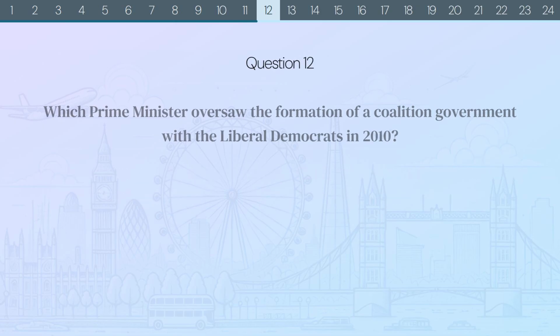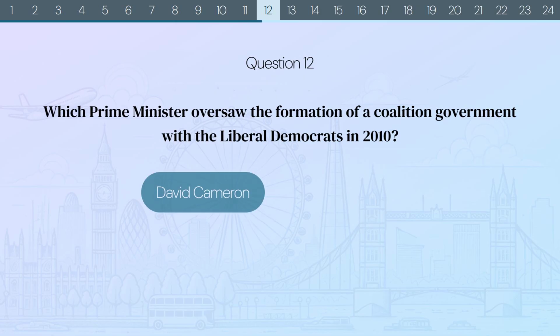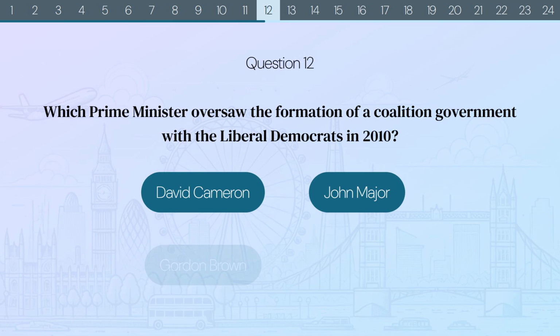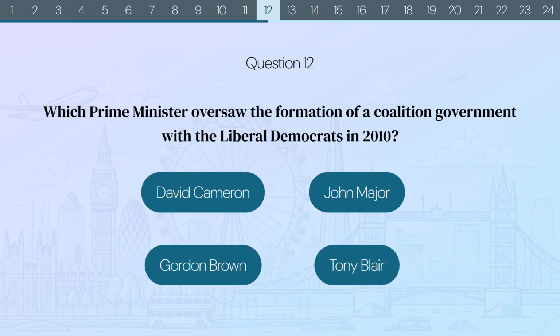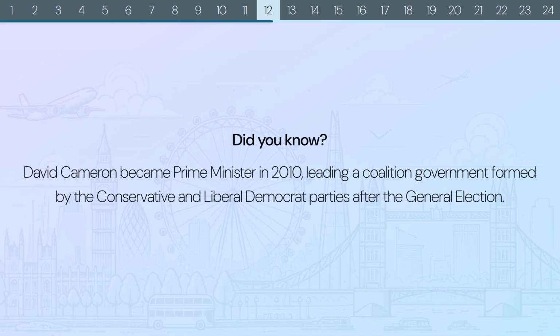Question 12. Which Prime Minister oversaw the formation of a coalition government with the Liberal Democrats in 2010? David Cameron, John Major, Gordon Brown, or Tony Blair? The correct answer is David Cameron. Did you know? David Cameron became Prime Minister in 2010, leading a coalition government formed by the Conservative and Liberal Democrat parties after the general election.